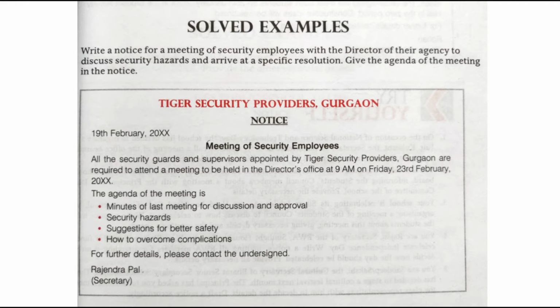Before writing that, the value points you have to remember are: who has called the meeting, then agenda, purpose of the meeting, date, time, venue of the meeting, who is to attend the meeting, number of persons, departments included, specific instruction for the persons called for the meeting, signatory with name and designation. In case of further details, the contact person with designation must be kept in mind.